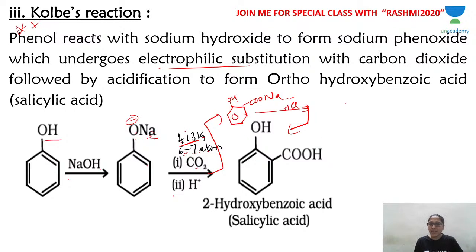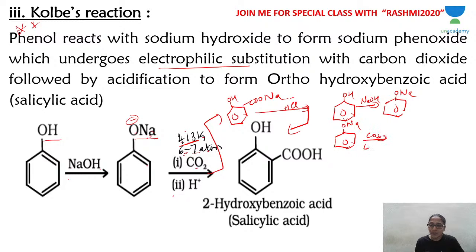So if I have to write this reaction, it is like this. Phenol reacts in the first step with sodium hydroxide, and you get sodium phenoxide, ONa. Now sodium phenoxide reacts with CO2 at 413 Kelvin and 6 to 7 atmospheric pressure to give you the sodium salt of salicylic acid, OH and COONa.